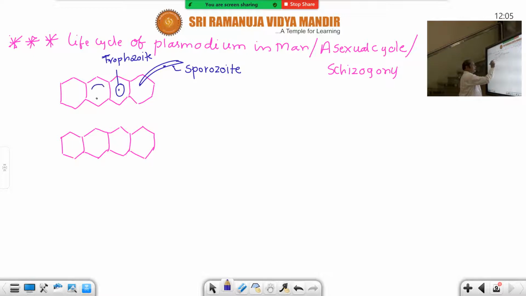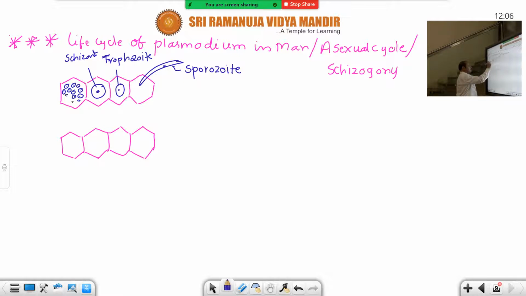And then this enlarges in size. Whenever the size is enlarged, that stage is always called schizont. Schizont undergoes schizogony, as I already told you in the process. So a number of nuclear bits and a number of daughter cells are produced. Nearly how many daughter cells? 12,000 first generation merozoites are produced. These are all first generation merozoites.